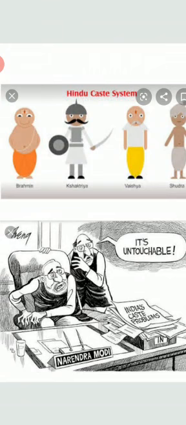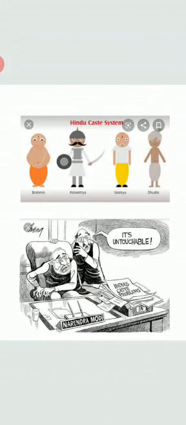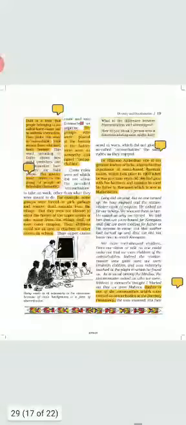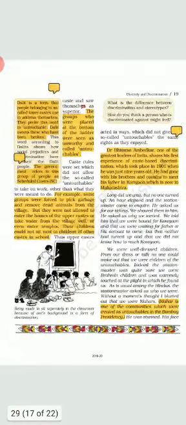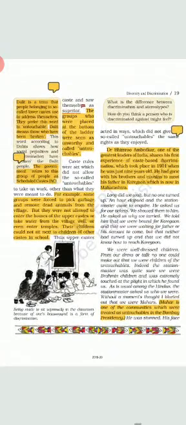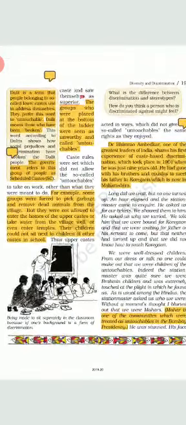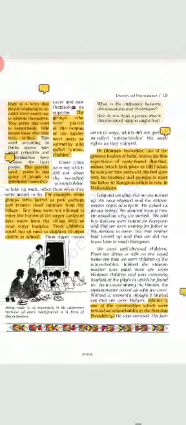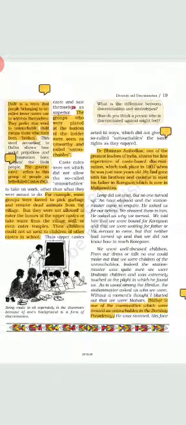As you see in the picture, they are showing that India is also facing a caste problem. Untouchables have to face discrimination at every level. For example, people were forced to pick garbage and remove dead animals from the village. They are not allowed to enter the homes of the upper caste or take water from the village well. They are not allowed to even enter temples. Their children cannot sit next to children of other castes in school. So this is all untouchability, or this is discrimination.